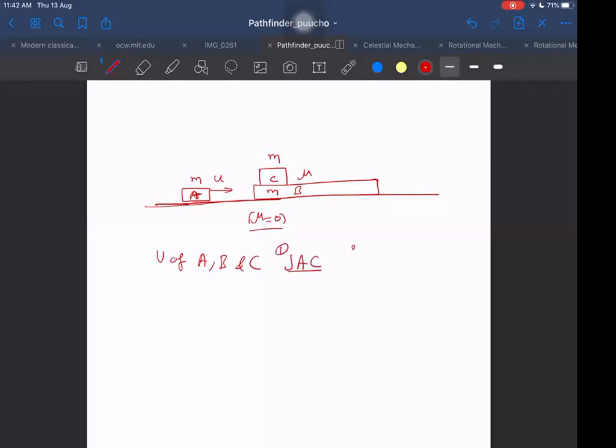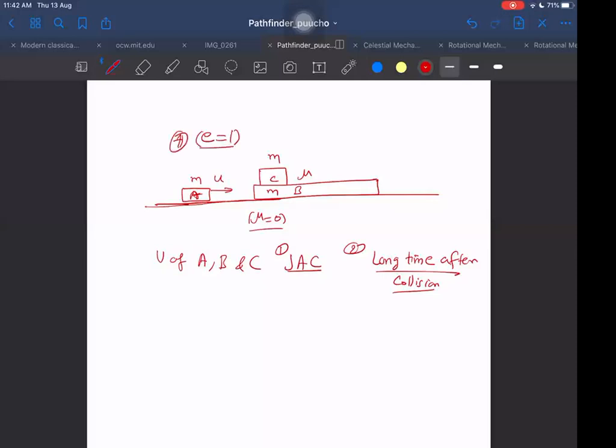That is one case. Second case, long time after collision. These two we have to answer. What else is given? It is given that the value of e is equal to 1.